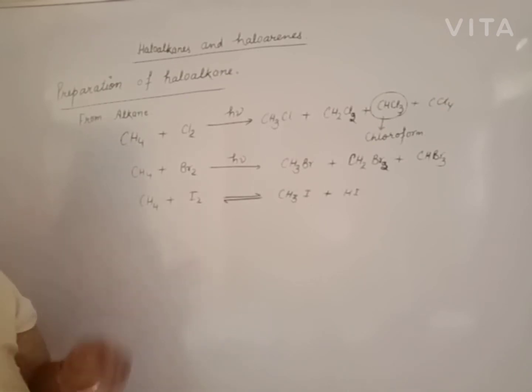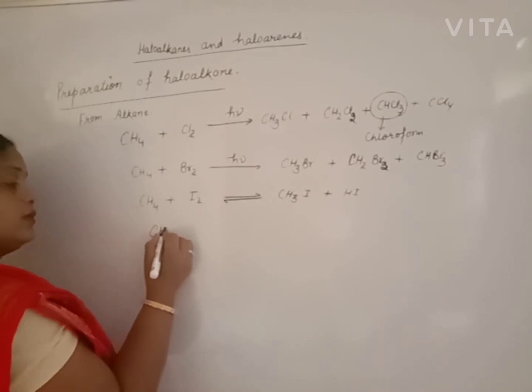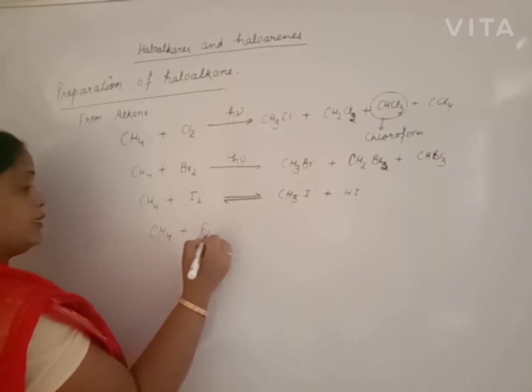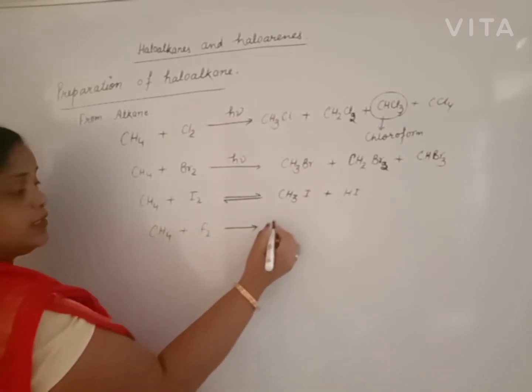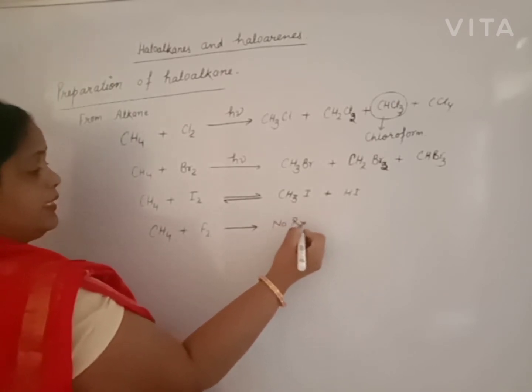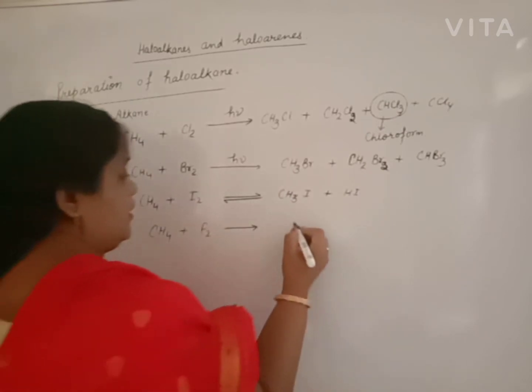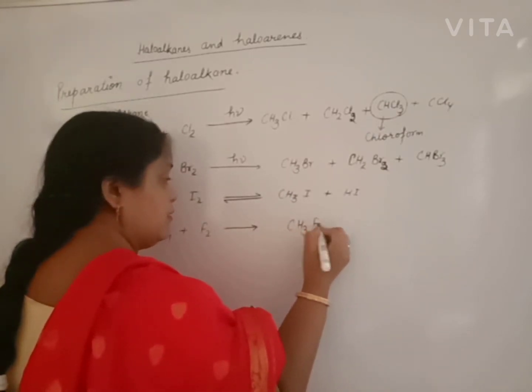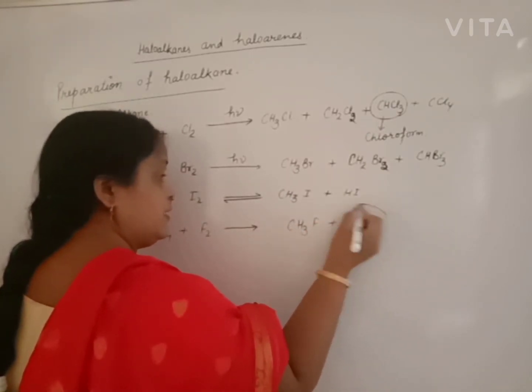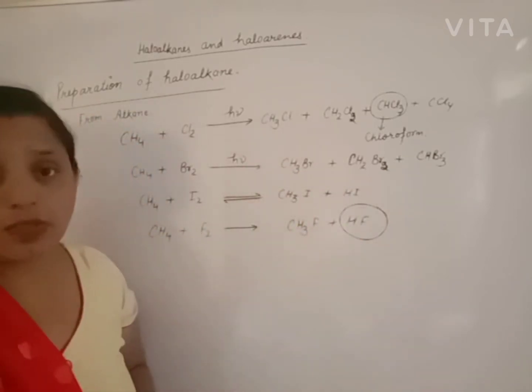Fluoromethane also cannot be prepared by this method. When methane reacts with fluorine, some of the students give the answer no reaction. Beta, it is wrong. It will form fluoromethane plus HF. This HF is highly corrosive towards glass.